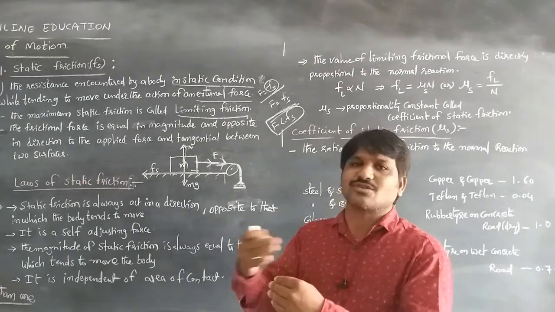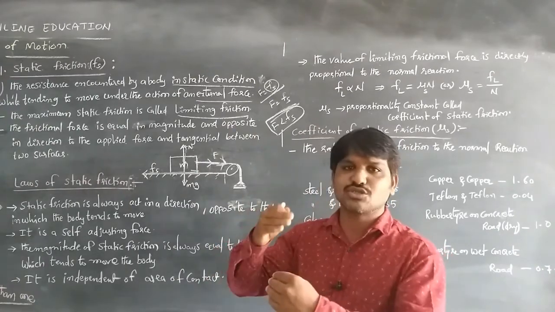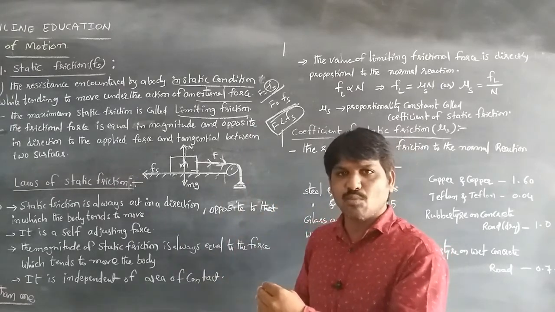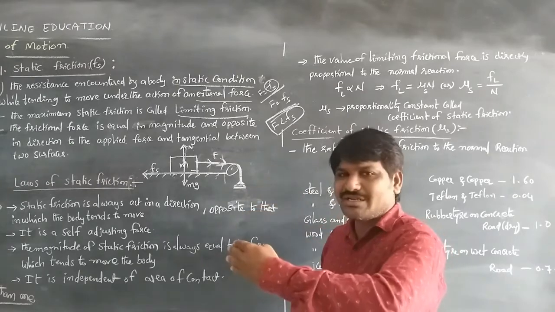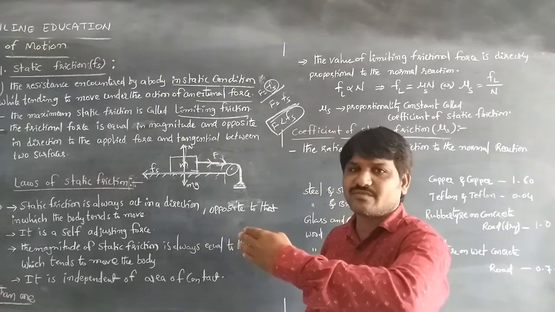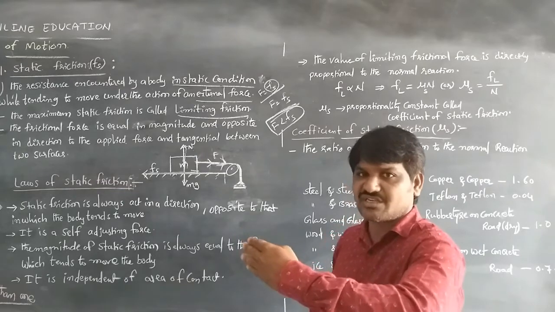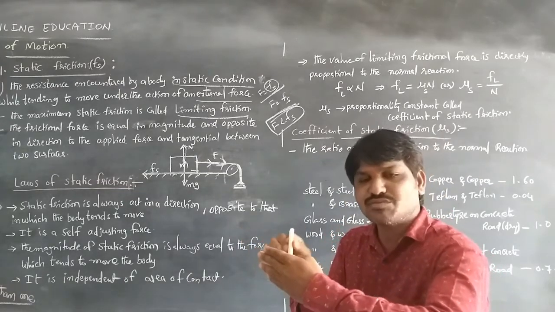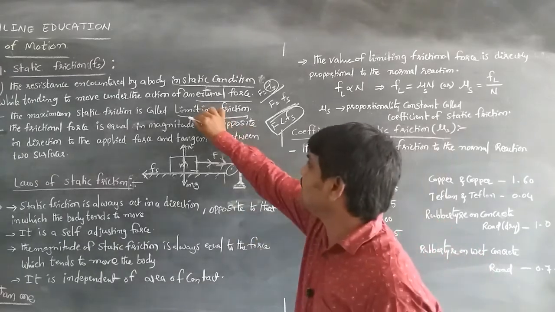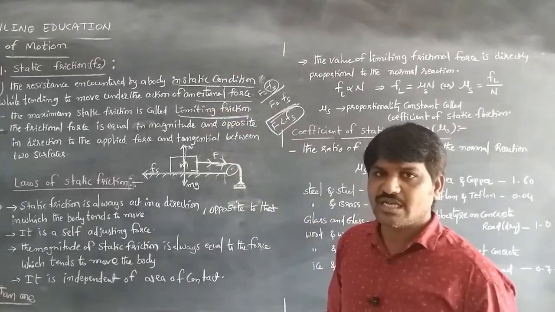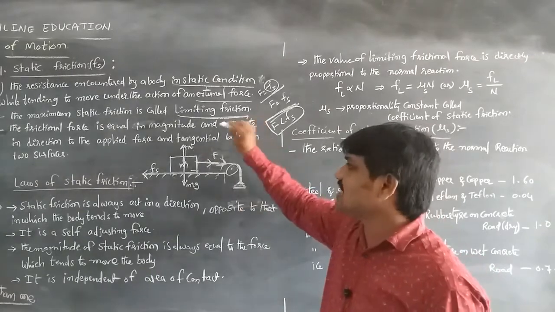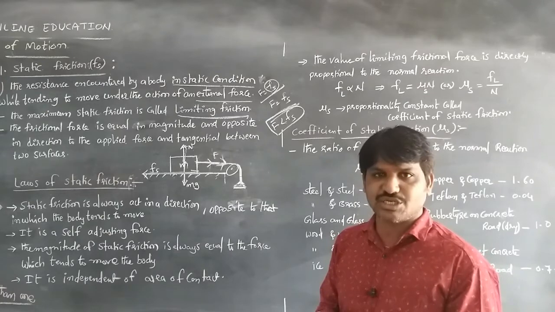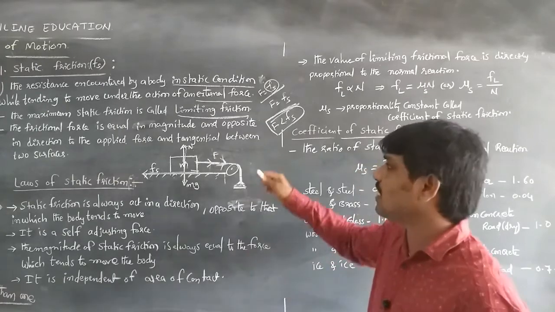If that limit is crossed, the body is ready to move, so it tends to move and goes into kinetic motion. The body will be in motion. So that is the limit of static friction for that body. The maximum static friction is called limiting friction. The static frictional force is equal in magnitude and opposite in direction